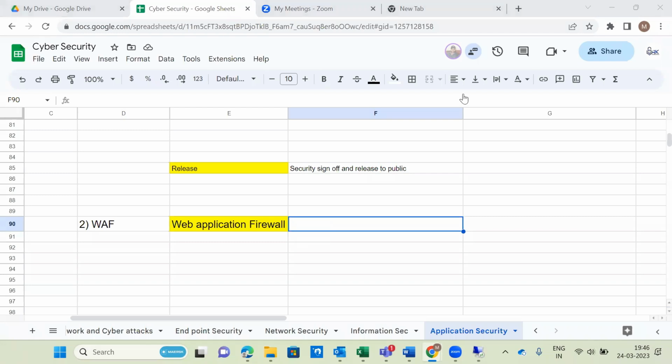WAF is used to block the URLs, and next generation is used for IP addresses. Not exactly.